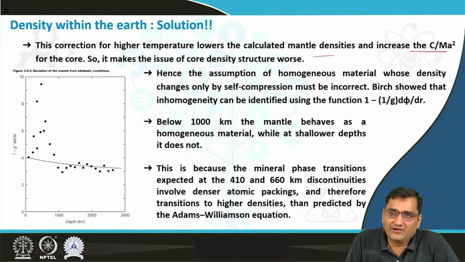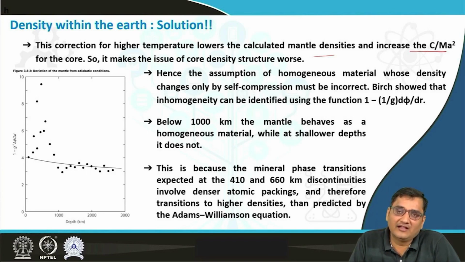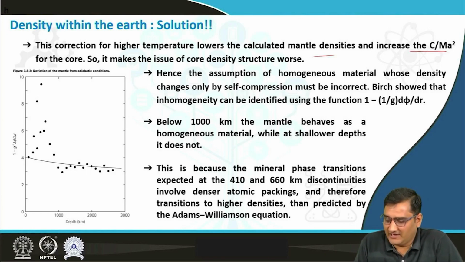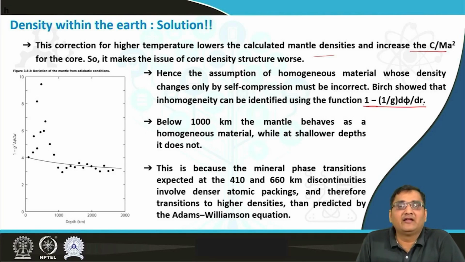So we need to correct this for the homogeneous material lying at depths of more than 1000 kilometers, while until the upper mantle the material is inhomogeneous, and that can be identified using the function given by F. Birch.